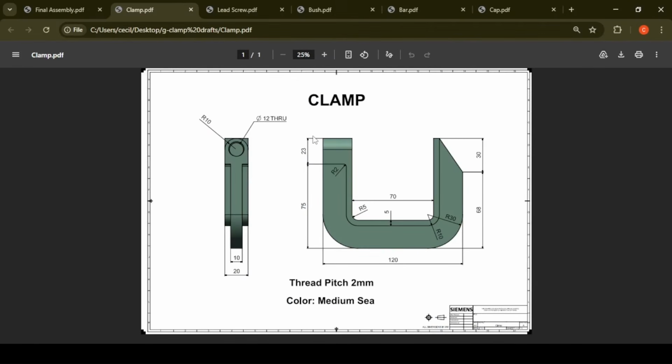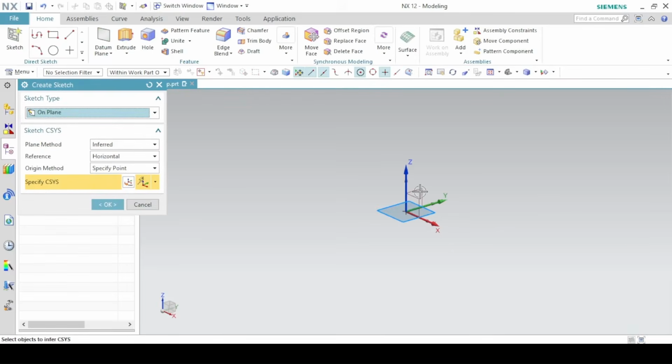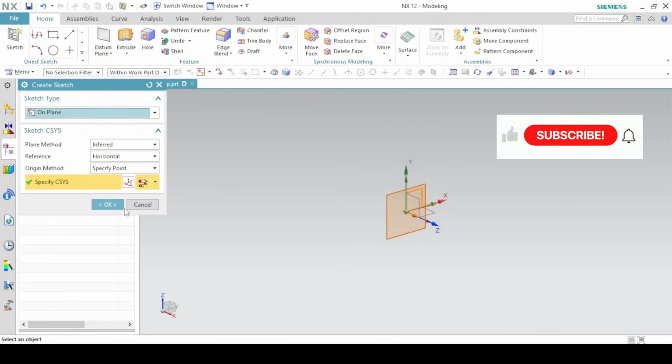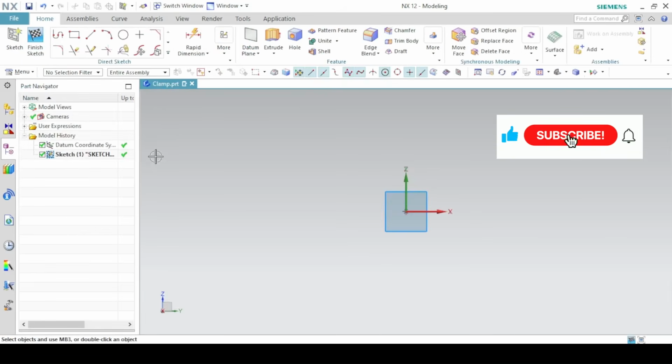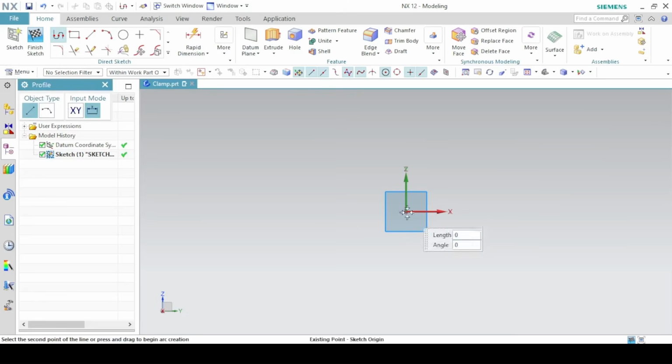Now we are going to sketch the profile of this view, and then we use the dimensions on this front view here to extrude or to add material. So create a sketch on the right plane. With the profile tool, sketch the profile on the right plane.